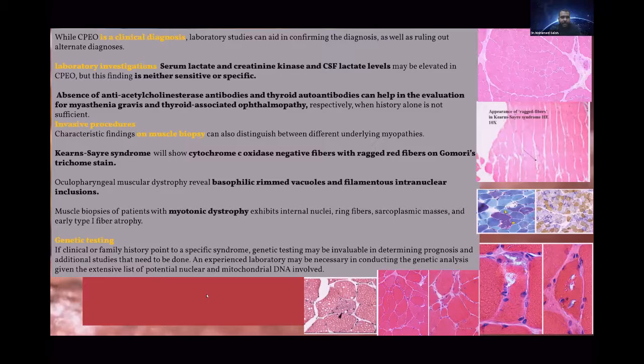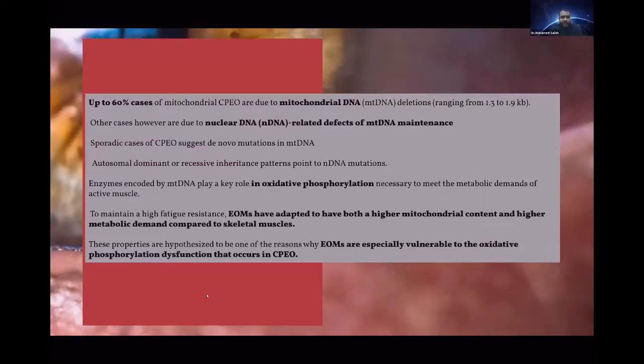Actually, why are the extraocular muscles affected in this systemic disease? Chronic progressive external ophthalmoplegia is a mitochondrial disorder. Why does it mainly affect the extraocular muscles? Up to 60% of mitochondrial chronic progressive external ophthalmoplegia is due to abnormal mitochondrial DNA. It may be inherited through mitochondrial DNA or through nuclear DNA, which can affect mitochondrial DNA maintenance. It may be familial with an autosomal dominant or recessive pattern due to nuclear DNA mutation, or sporadic.